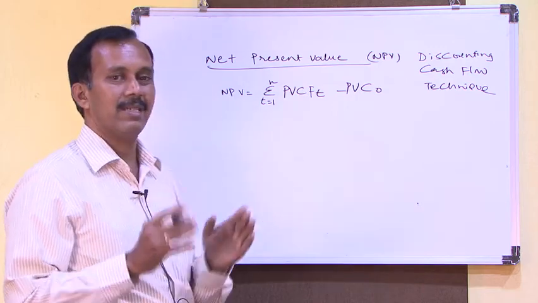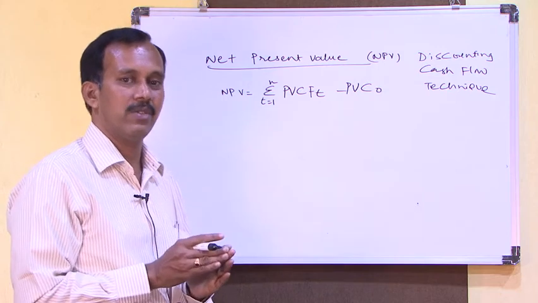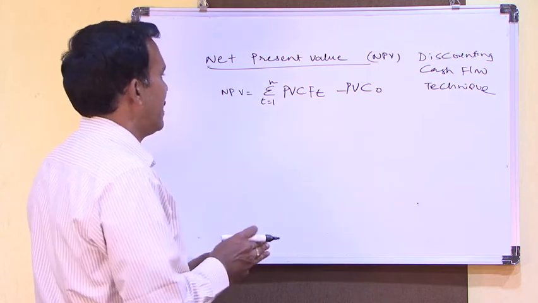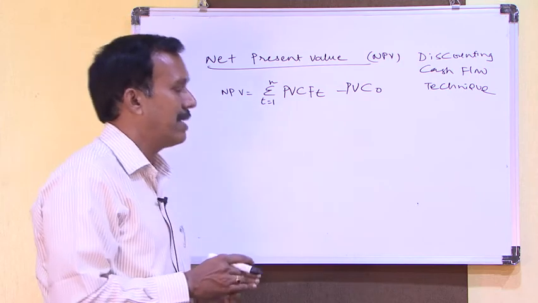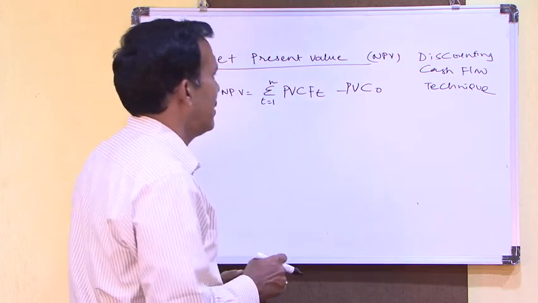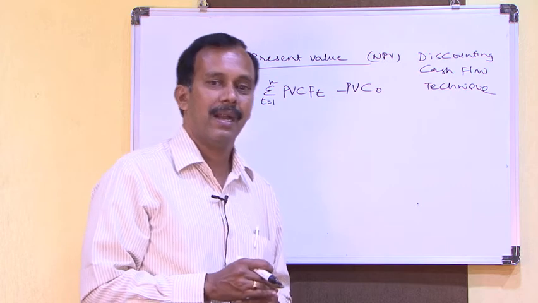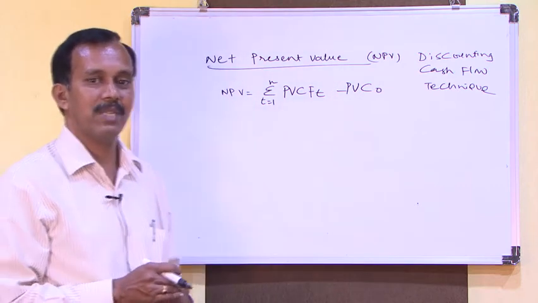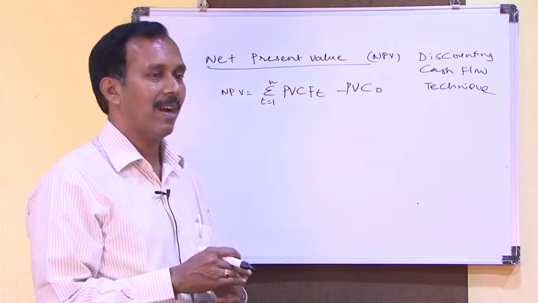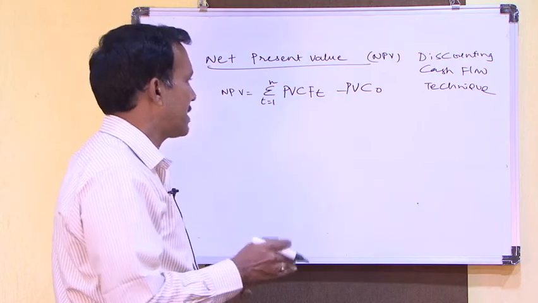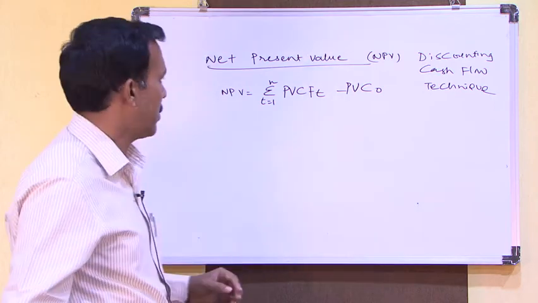If you take these three table values into consideration, it is very easy to calculate the discounted cash flows, and then you can find the net present value of the investment. After that we can make out whether to accept or reject the particular project.